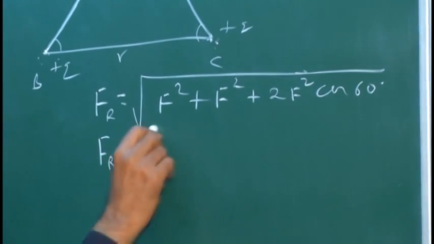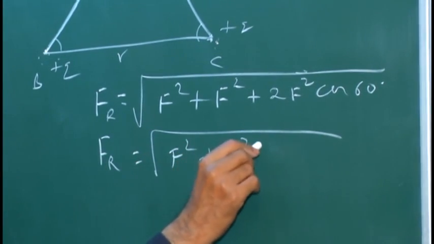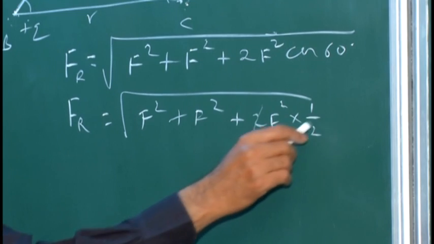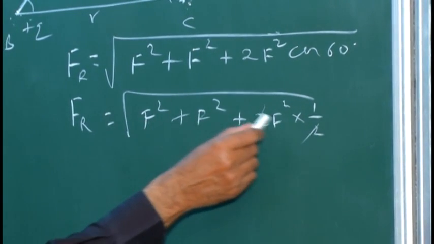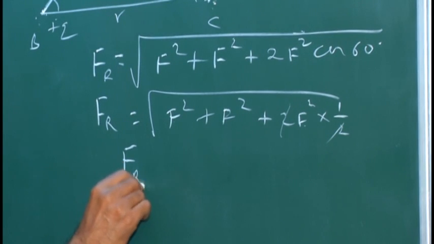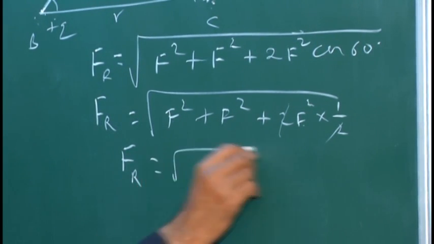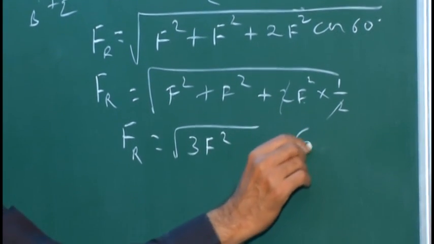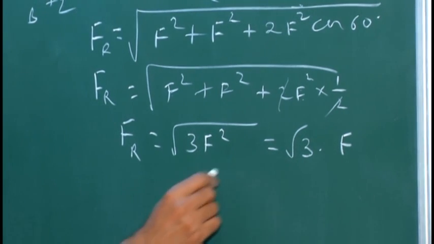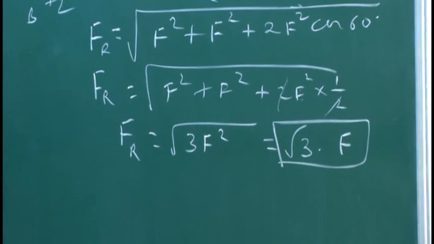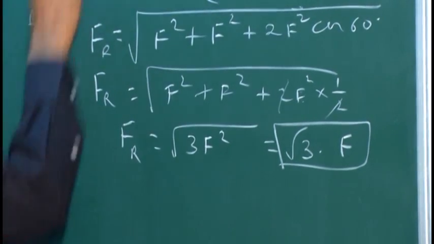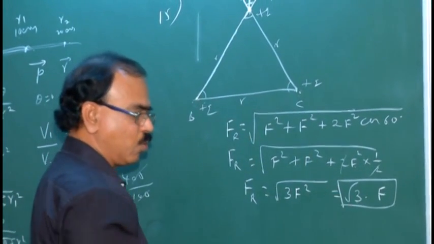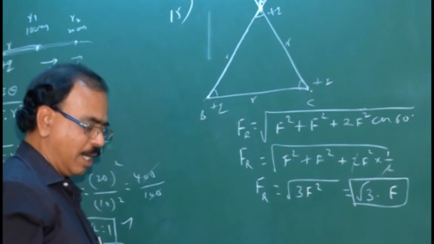So Fr is equal to the root of F square plus 2F square into cos 60, whose value is half. The 2 cancels. What is the rest? F square plus F square plus F square. So the resultant force at A is the root of 3F square, which is root 3 into F. So the answer for the problem must be root 3 into F. That resultant force is acting perpendicular to BC in this triangle. The magnitude of the force is root 3 into F. Yes, that must be the answer, option C.